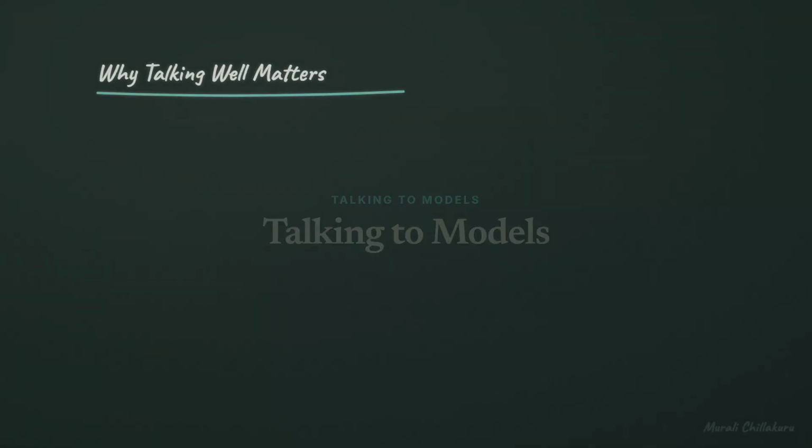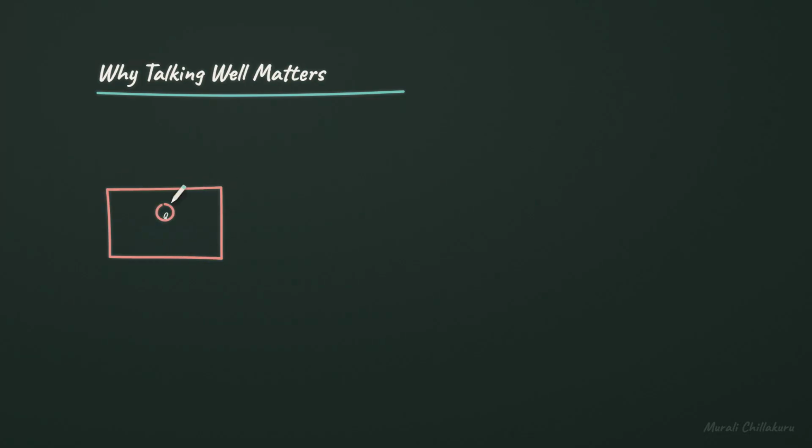Why does talking to models need its own topic? Isn't it just asking questions? A vague ask leaves the model filling in blanks, so the same request can drift in tone, scope, or format. A clear prompt turns the conversation into instructions: the goal, the context, the constraints, and the job to be done.